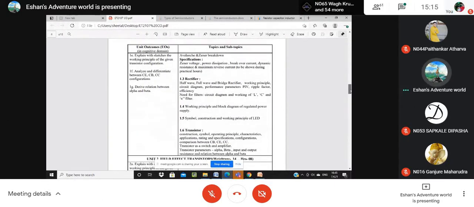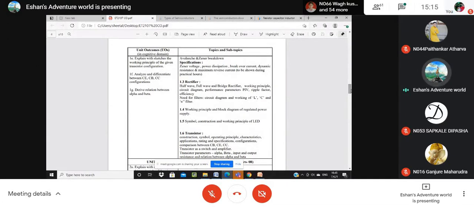And the next part is the rectifier. This is not a component. We can't say it is a component. This is an electronic circuit built using the resistor and capacitor. What are the resistor and the capacitor? These are the basic electronics components that we actually use to design an electronic circuit.